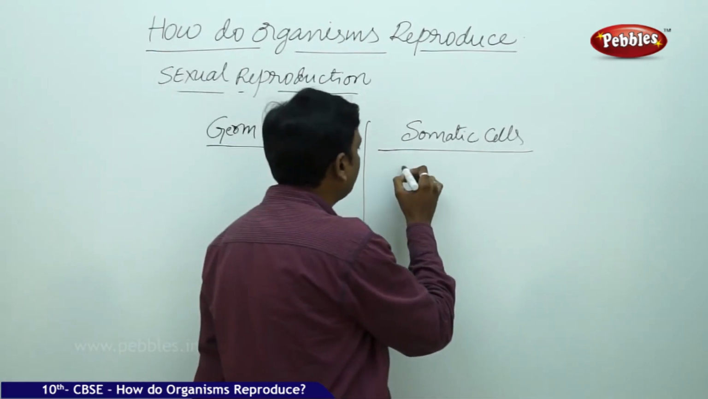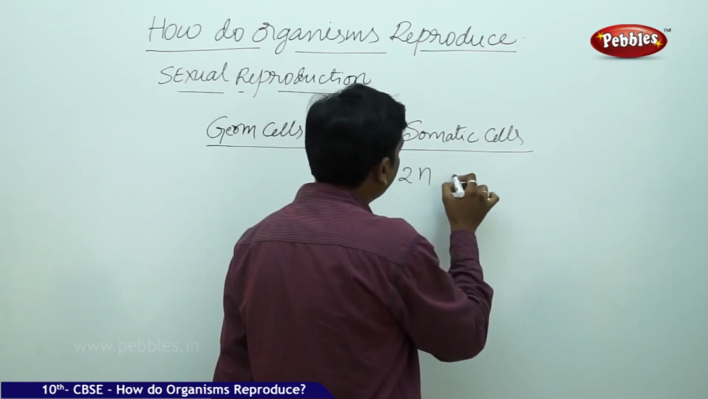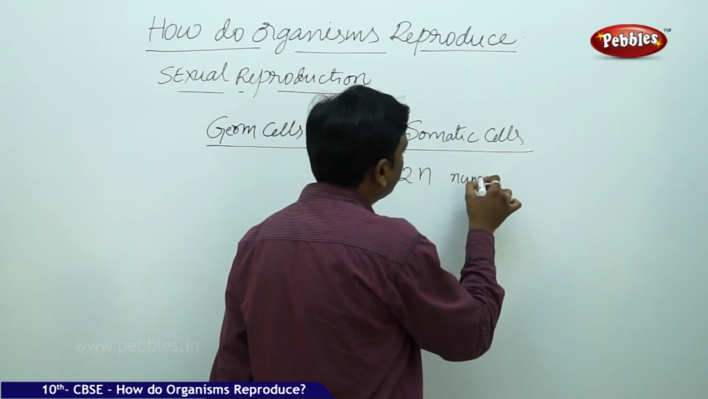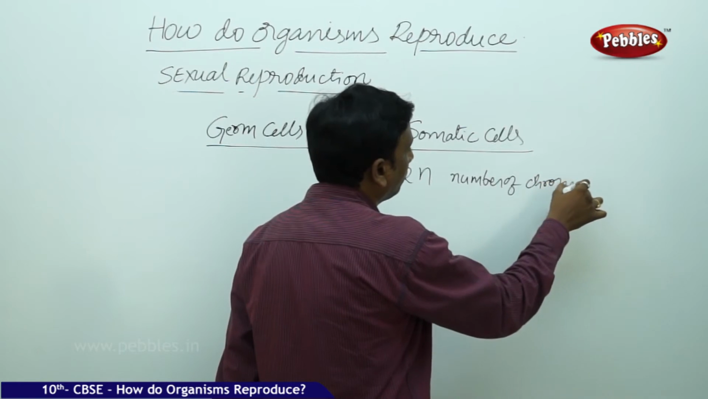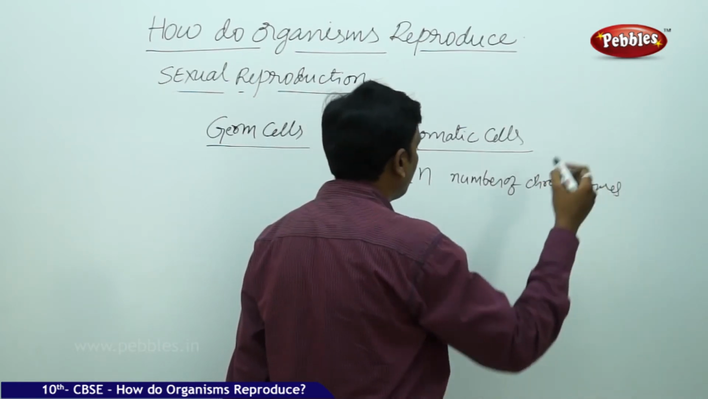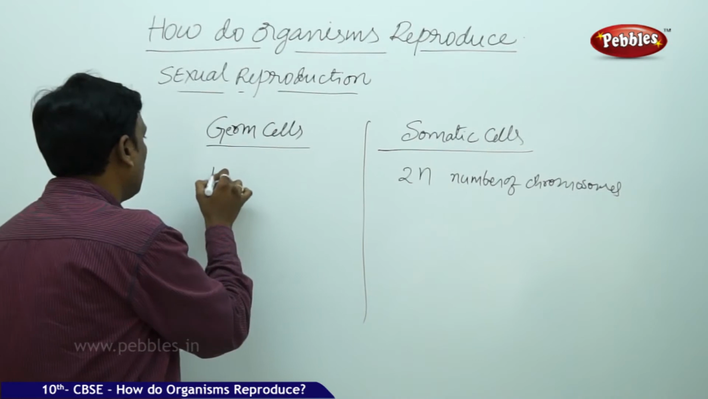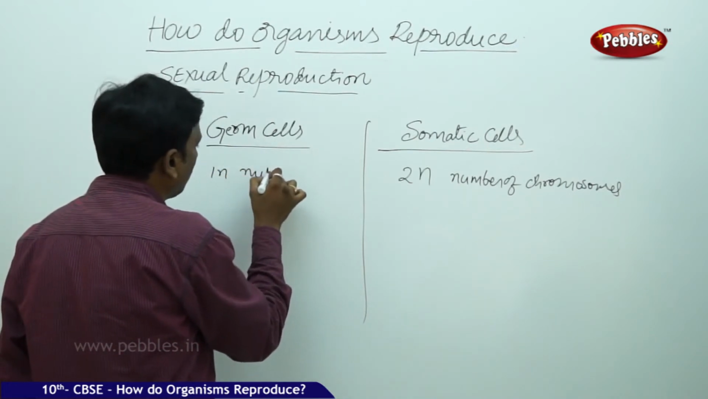Somatic cells will have 2n number of chromosomes, meaning two sets of chromosomes will be there in a somatic cell. Germ cells have 1n number of chromosomes.